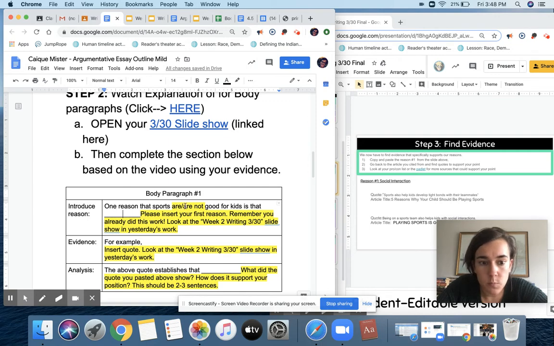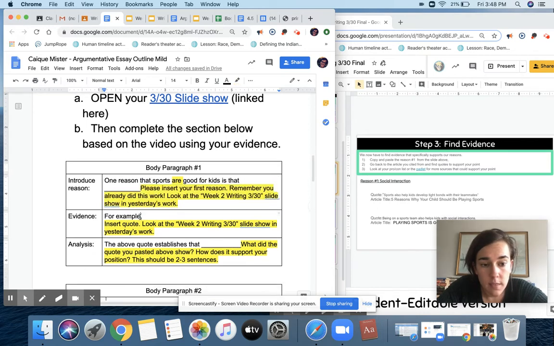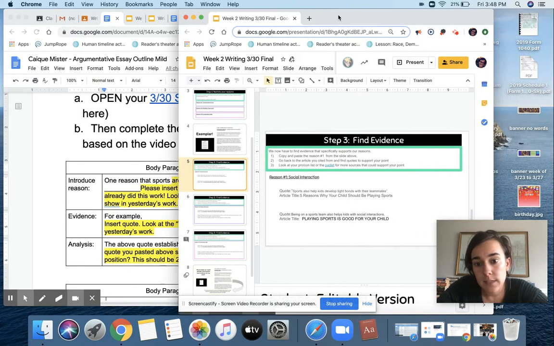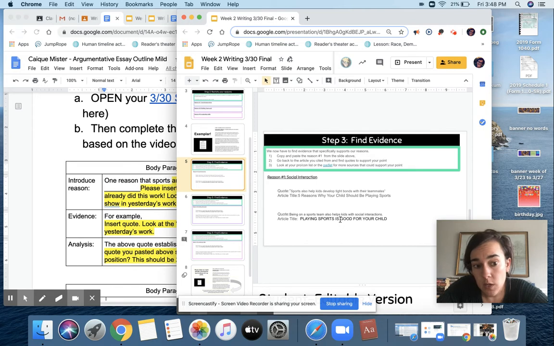One reason that sports are, you choose, are good for kids is that, and what you're going to do here is put in your first reason. You have your first reason right on your document, and you're going to enter it right there. And then you'll delete this extra yellow, okay? Then you're saying, for example, and you have to insert a quote. But you'll see here you have 2 quotes. So for each body paragraph, it's only asking you to put in one of those 2 quotes.